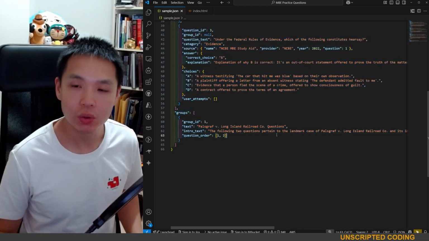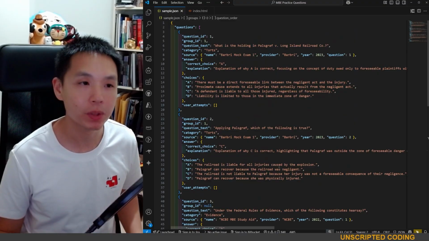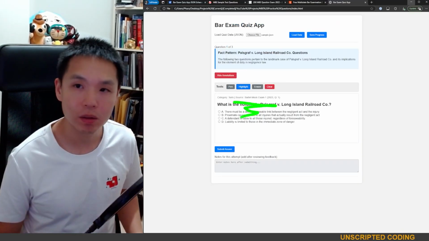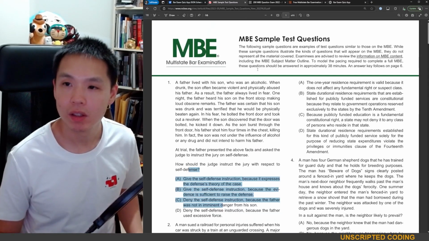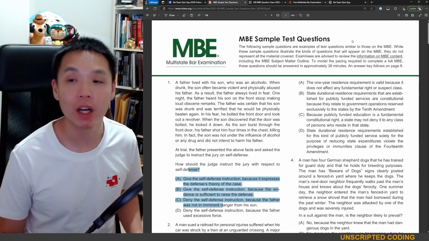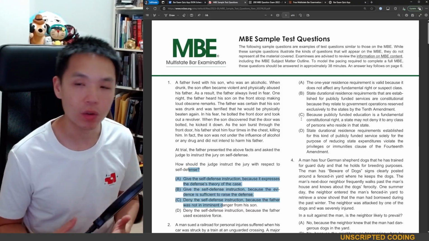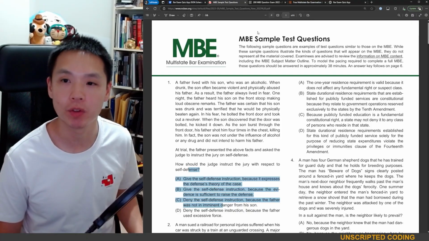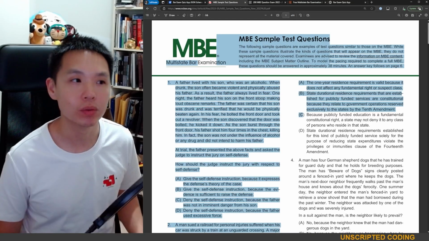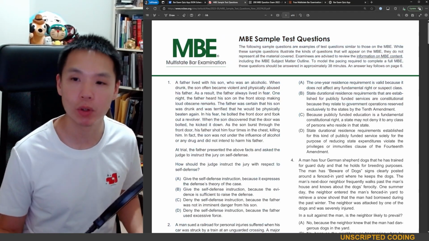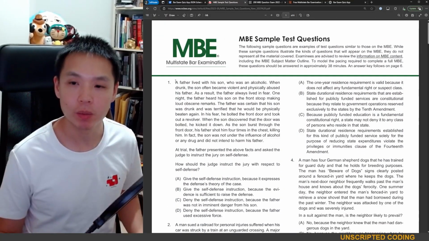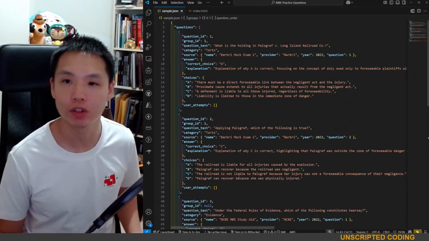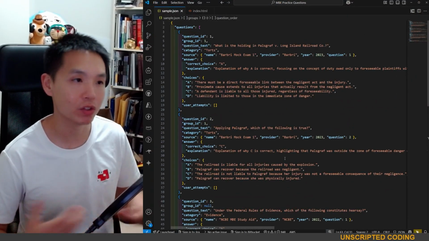Now, what is it I'm going to do? It's pretty simple. To build this out, I was planning to find a PDF like this and maybe other sources. I've seen books and scans. I've seen other PDFs offered by some of the providers, and I was going to run it through Gemini Flash, something pretty light, because it will be able to pull this question out pretty easily and spit it out into this format.